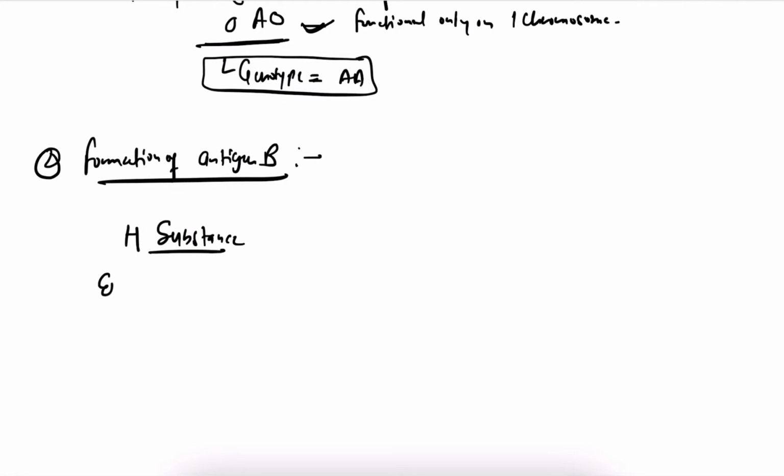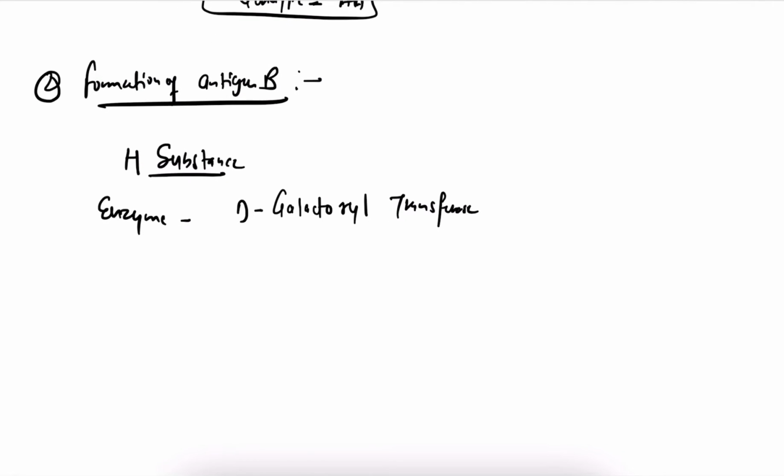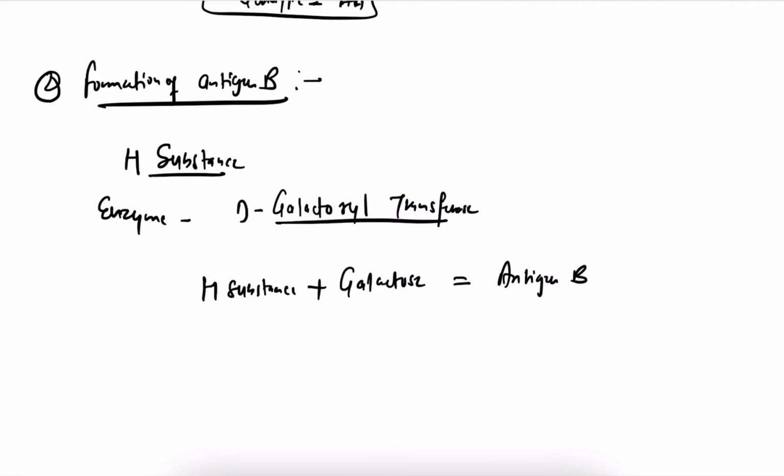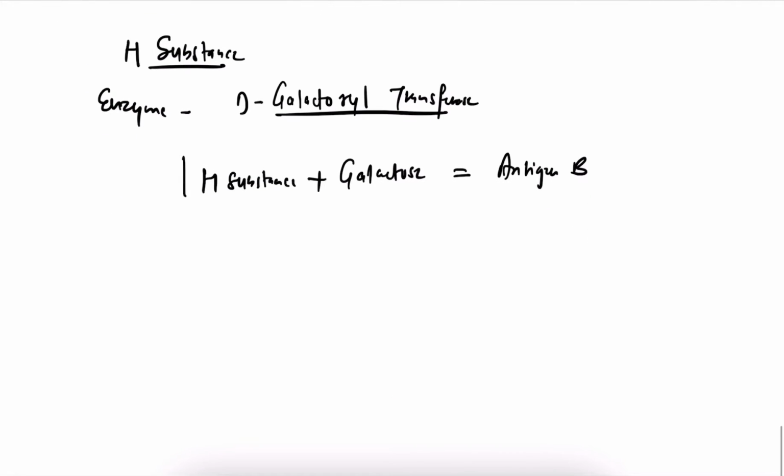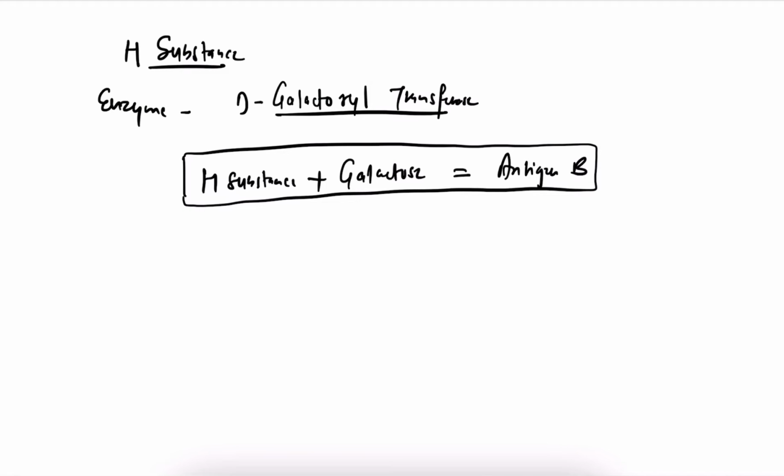So we can say H substance plus galactose equals antigen B. Understood? This is the main mechanism here also.